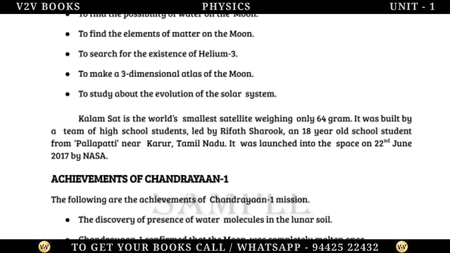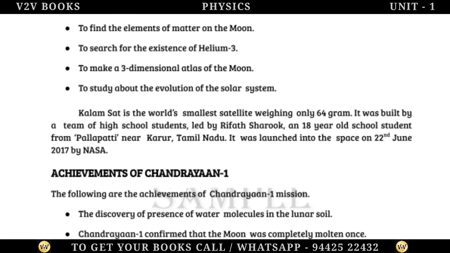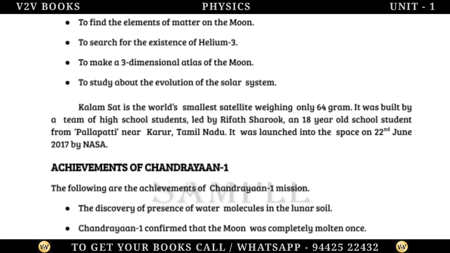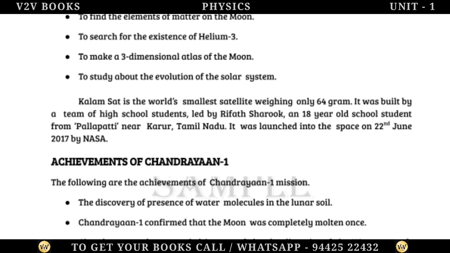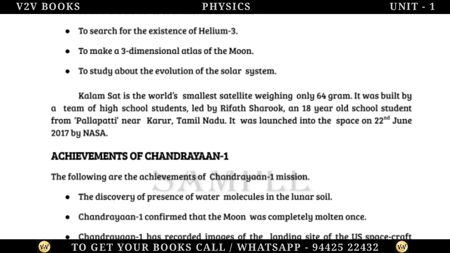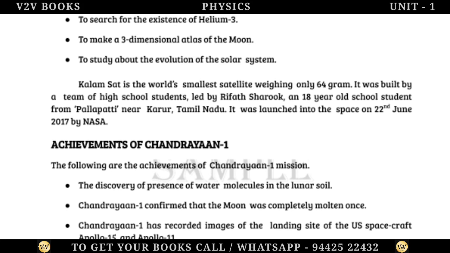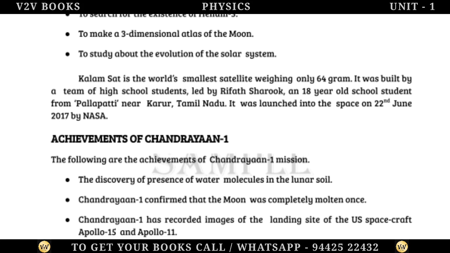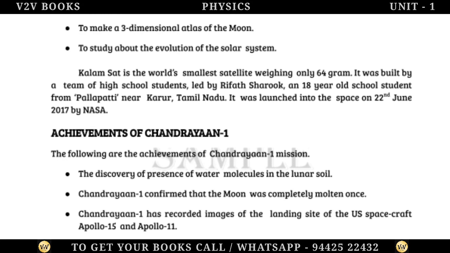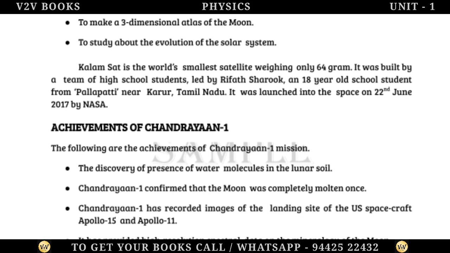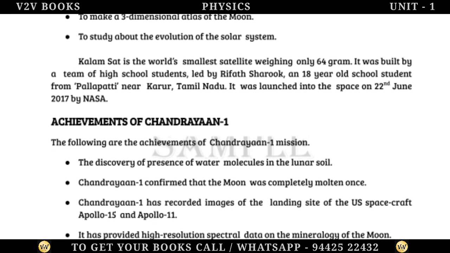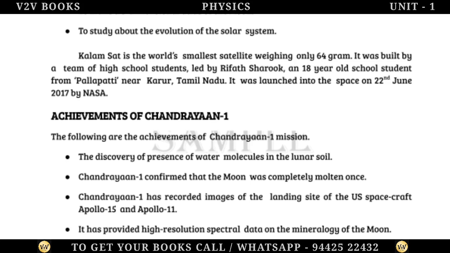Kalamsat is the world's smallest satellite, weighing only 64 grams. It was built by a team of high school students, led by Rifath Sharook, an 18-year-old school student from Pallapatti, near Karur, Tamil Nadu. It was launched into space on 22 June 2017 by NASA.